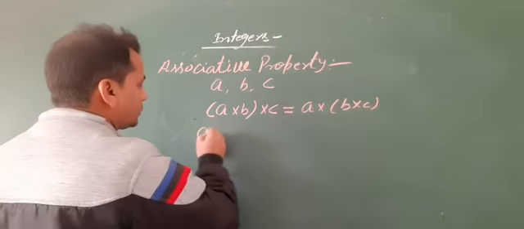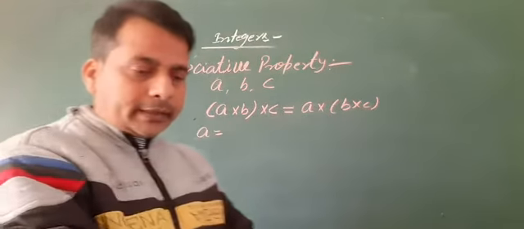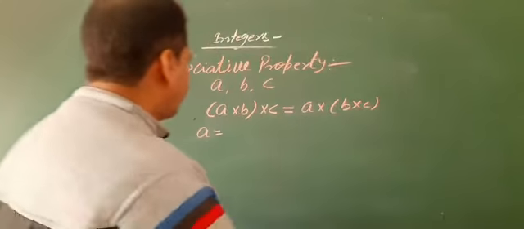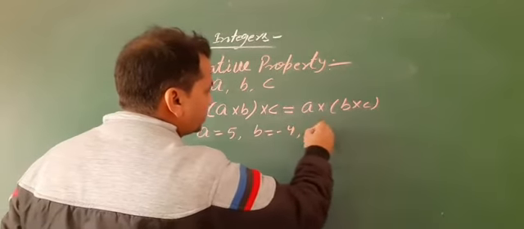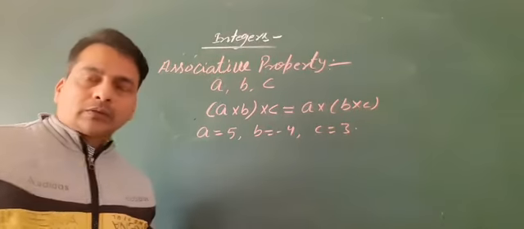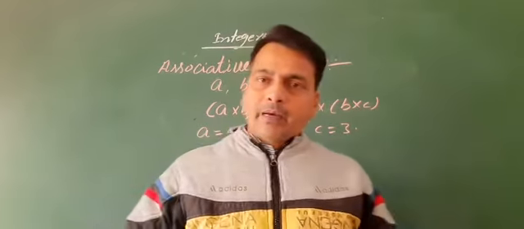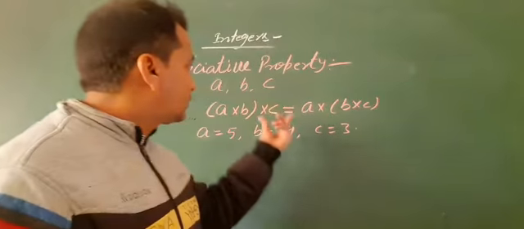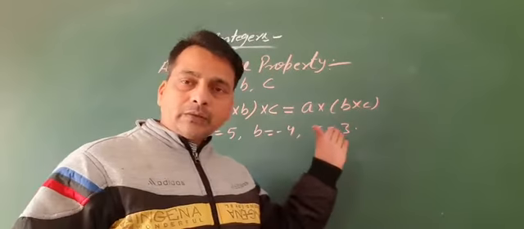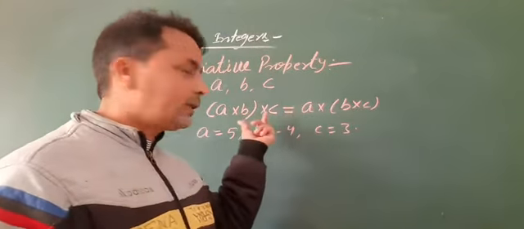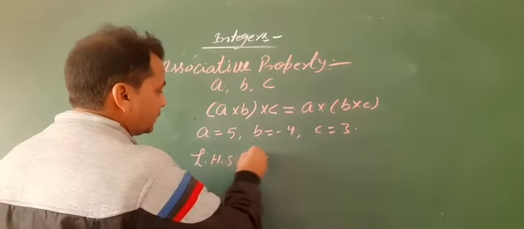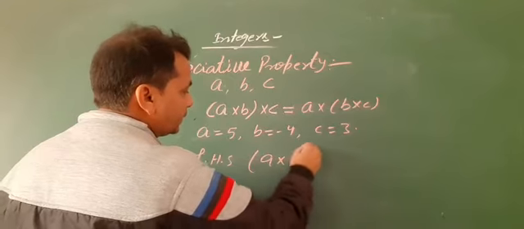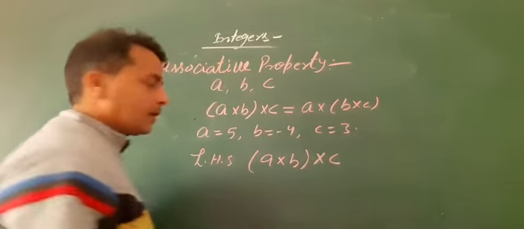Now let us consider some numbers a, b and c. Here a equal to 5, b equal to -4 and c equal to 3. So we verify this property. Left hand side, that is (a into b) into c.